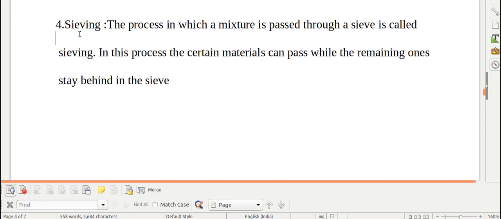Fourth method of separating solid from the solid is sieving. In this process, the basic principle which is applied is the difference in the size. The process in which a mixture is passed through a sieve is called sieving, and the materials which are bigger in size will remain behind in the sieve, and the materials which are smaller in size will pass through the sieve.